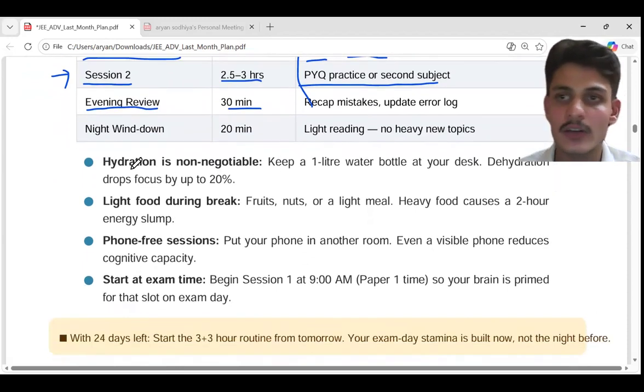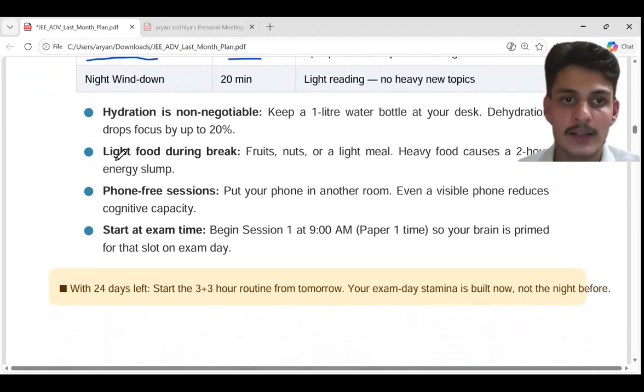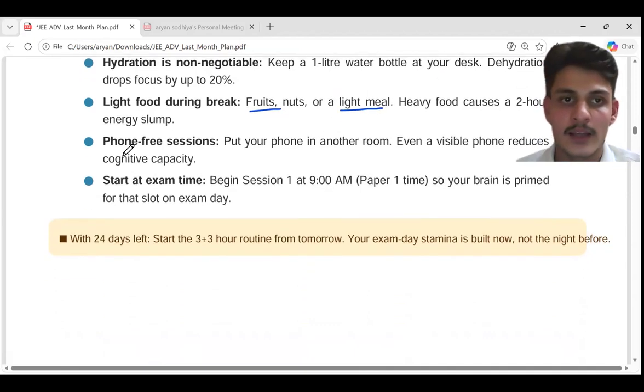And hydration is non-negotiable. Keep hydrated, because in a break also try to have water and a light meal. Don't take a heavy meal, because that will drain your energy and make you sleepy. After that you can take fruits like banana and apple, and a light meal. And phone-free session: try to keep your phone away during the exam, because in the real exam also you will not be able to use your phone.